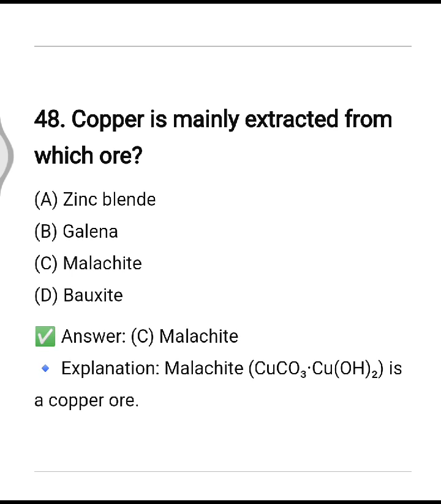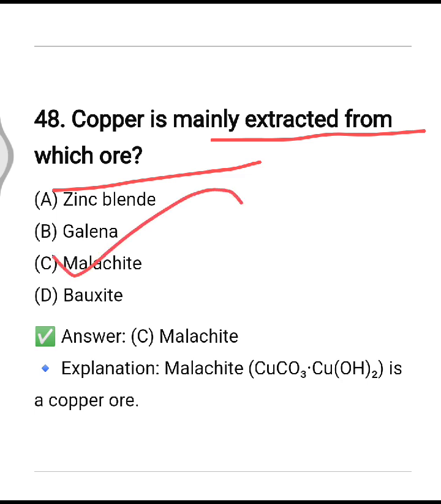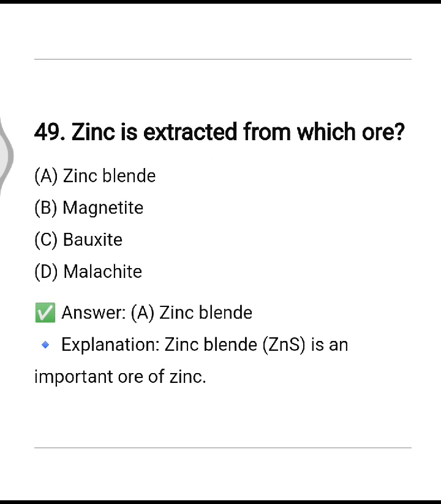Copper is mainly extracted from which ore? So it is malachite green, option number C. It is an ore of copper. Zinc is extracted from which ore? So it is extracted from zinc blende, option number A is correct one.